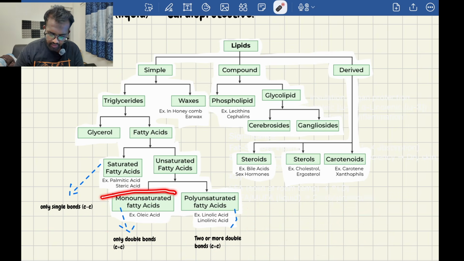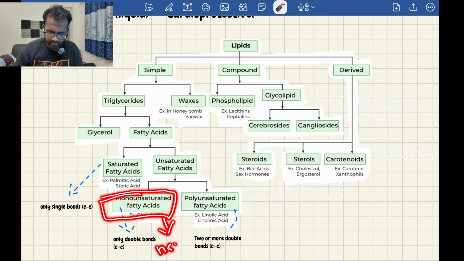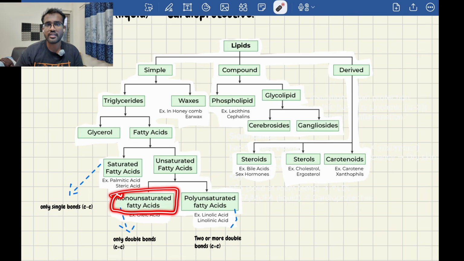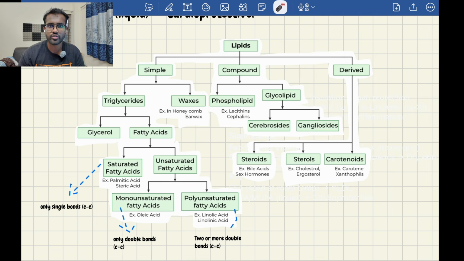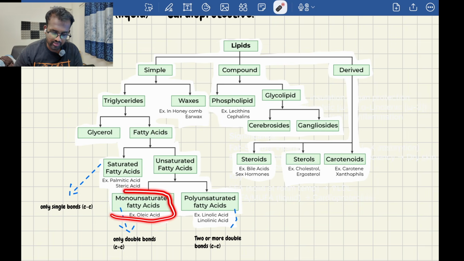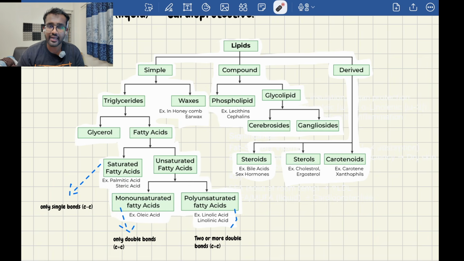These monounsaturated fatty acids will be helpful in heart health as they skip the digestion process. Remember this: monounsaturated fatty acids can skip the digestion process and directly enter into the bloodstream. Whenever there is a malabsorption syndrome, these monounsaturated fatty acids will be given in more quantity. Why? Because they skip the digestion process and directly enter into the bloodstream. Very important. And regarding this, I'll discuss in detail in pathophysiology.